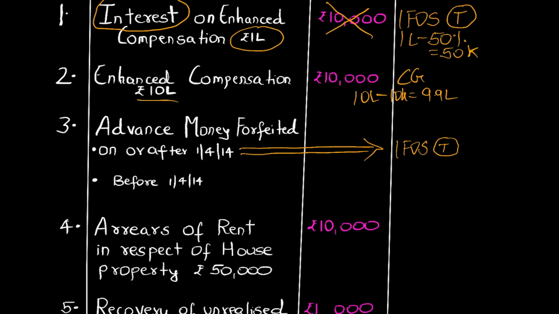If the advance money was forfeited before 1st April 2014, then it is not treated as income at all. The advance money forfeited is deducted from your cost of acquisition.